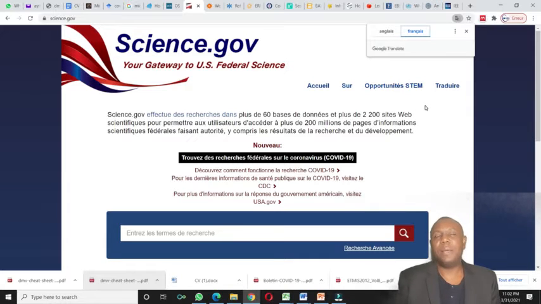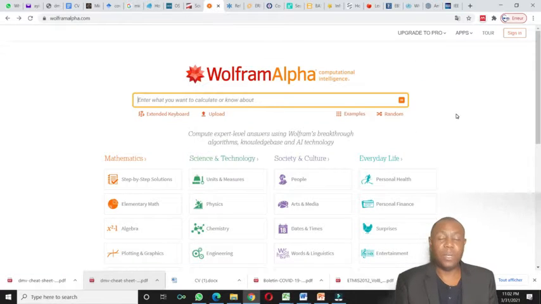Next, a particular one is Wolfram Alpha. Wolfram Alpha is a computational intelligence, and they even use artificial intelligence technology. If you have some calculation to do in mathematics, science and technology, society and culture, everyday life, you find a huge range of topics where you can do calculations.